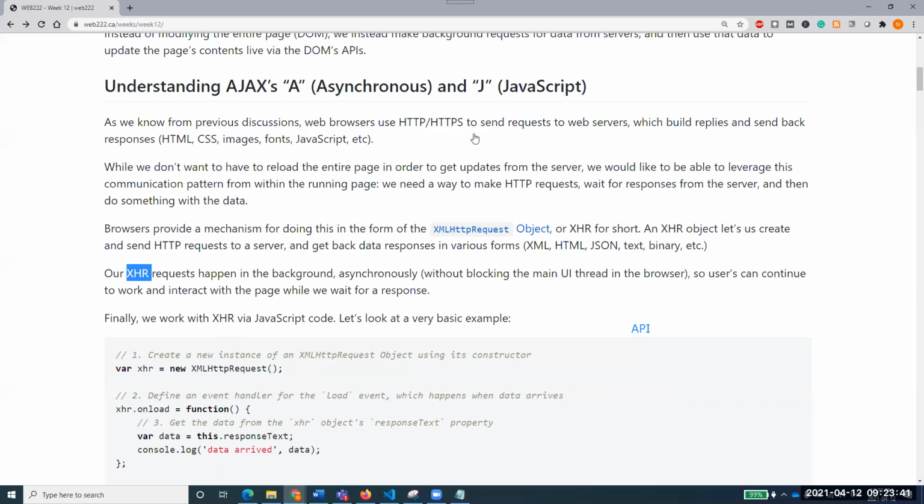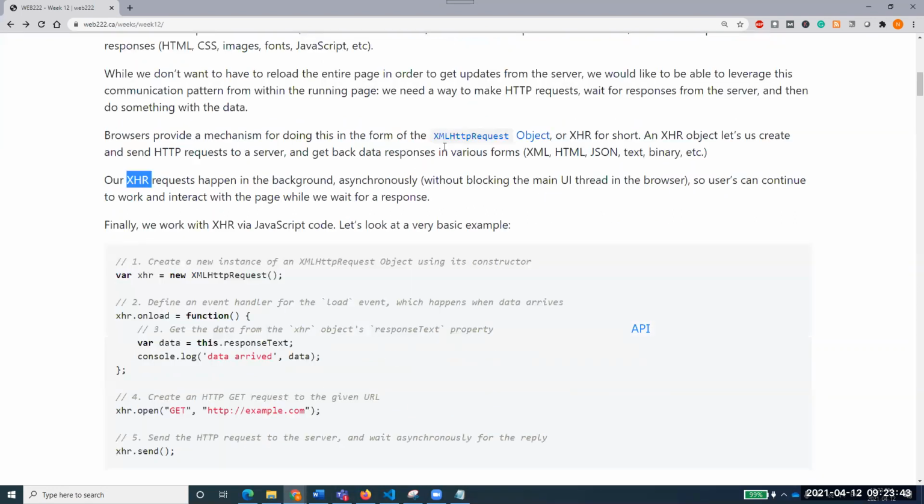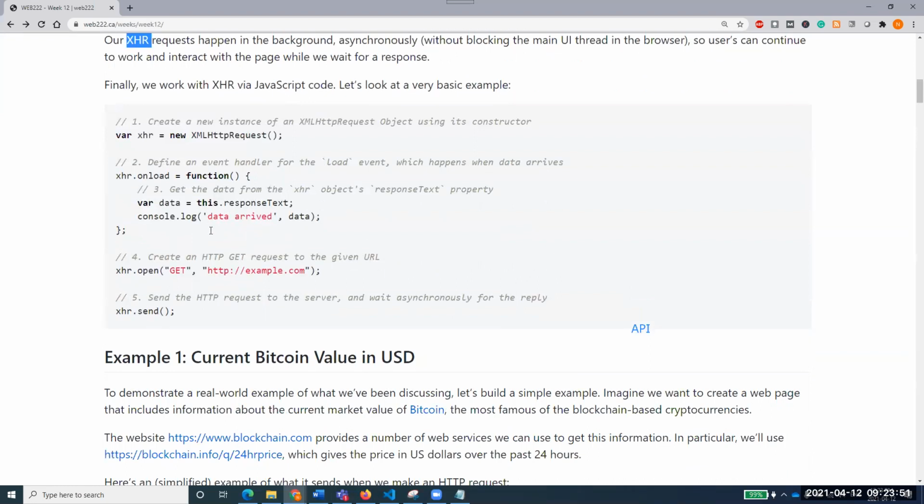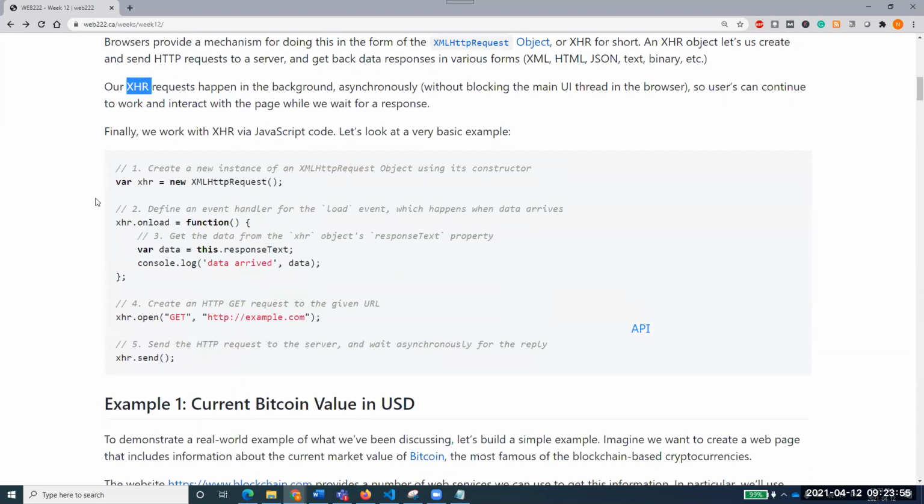To bring those things, we have the XHR, XMLHttpRequest object, that will be used for bringing up that data. So let's see the sample code being given here. var xhr is equal to new XMLHttpRequest, creating a new instance of this one.